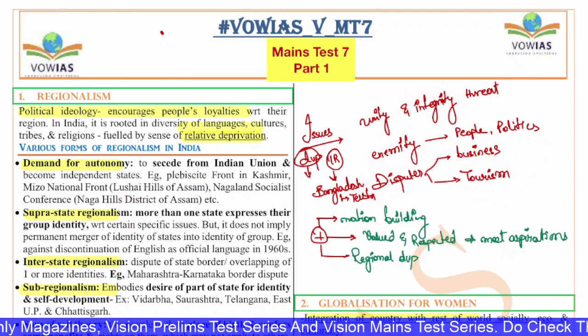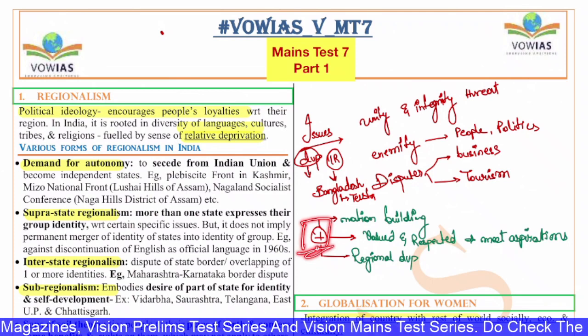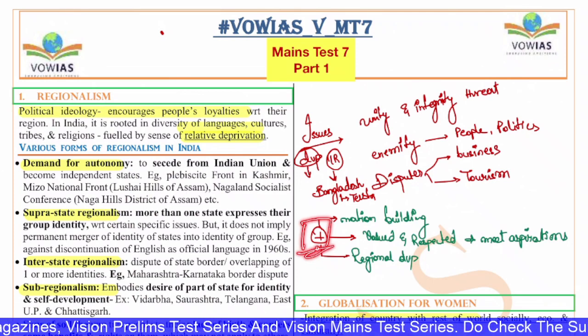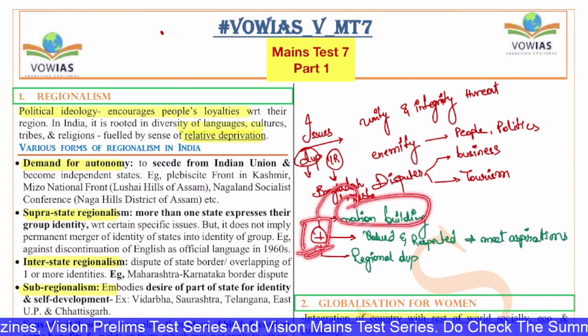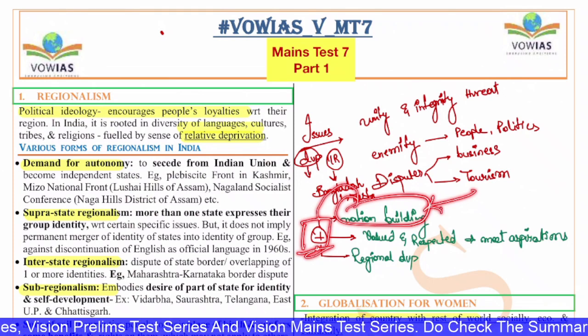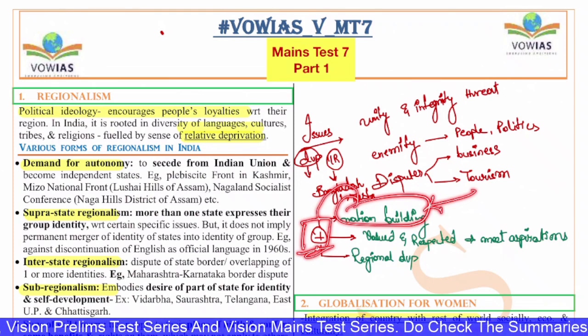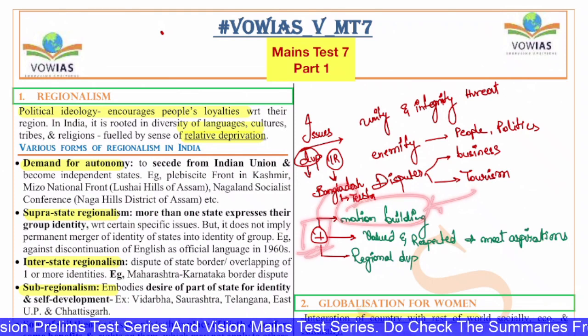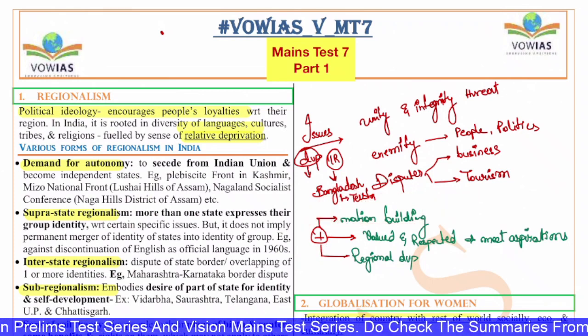But there are certain positives as well because of regionalism. Having affinity towards their motherland will lead to nation building at large. People will associate themselves with the motherland. People will work harder for the building and the development of this land.